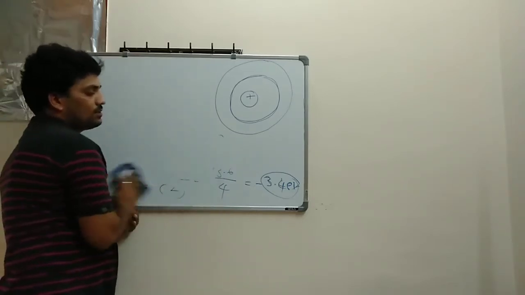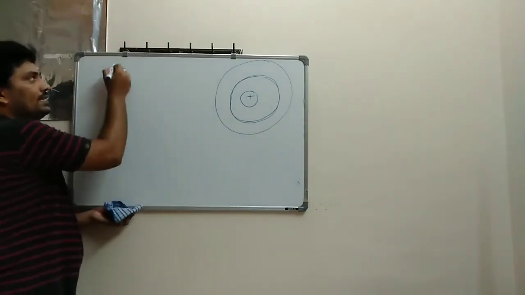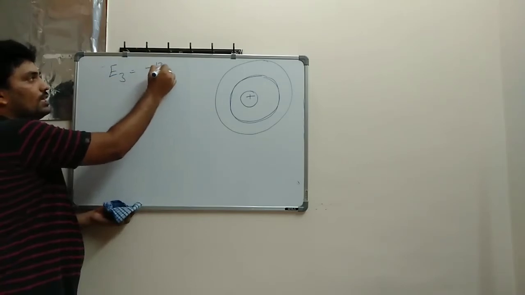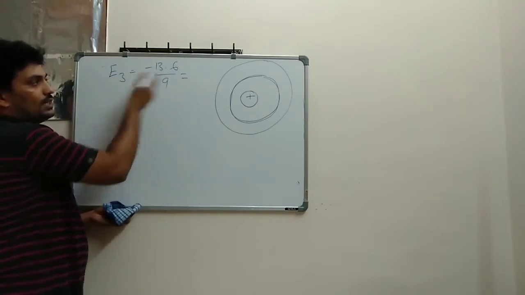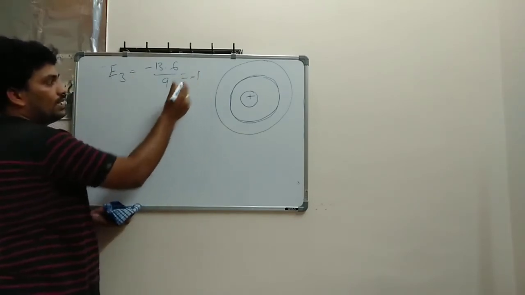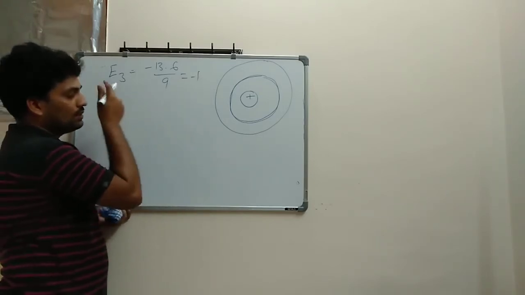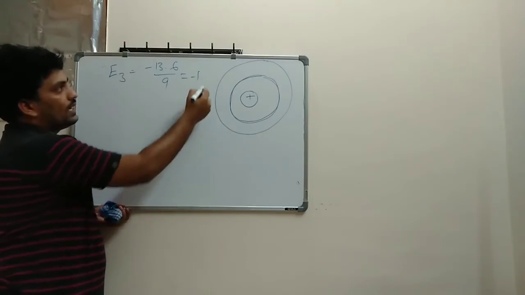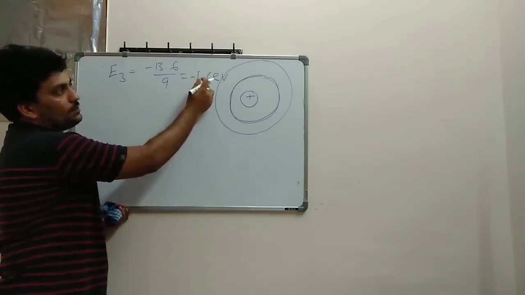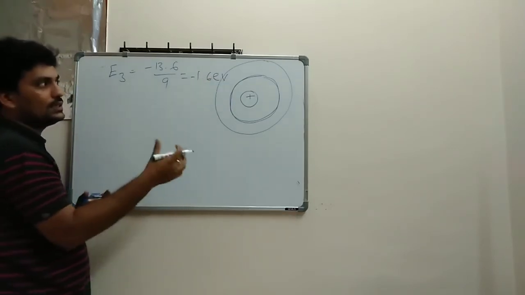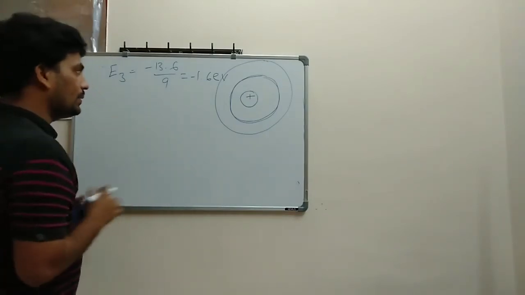For the third orbit, if I substitute, E3 is equal to minus 13.6 divided by 3 square, which is 9. So how much will I get here? It is almost minus 1.5 electron volt. So as the orbit number increases, the energy also increases. That you have to take into consideration.